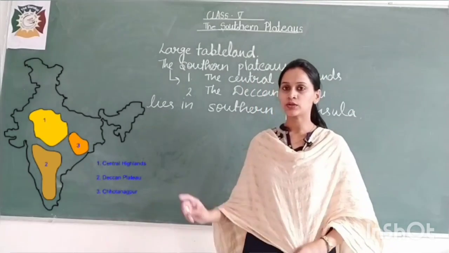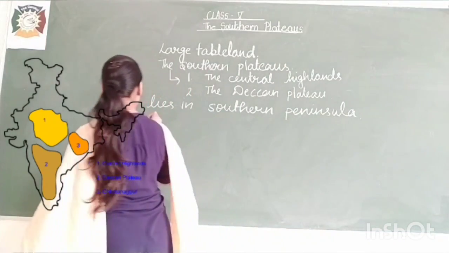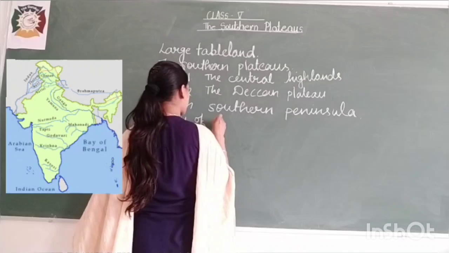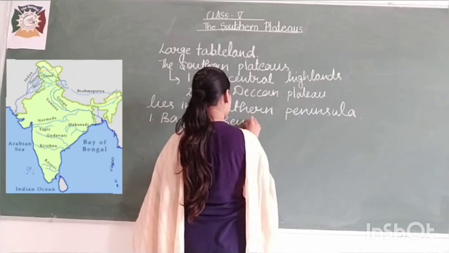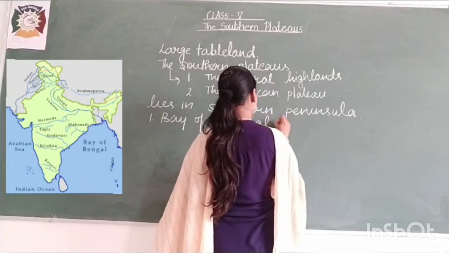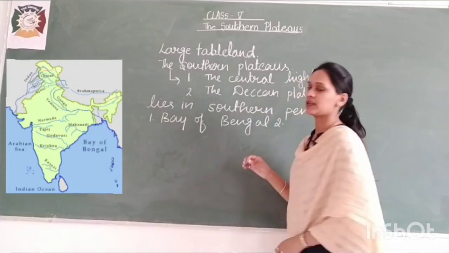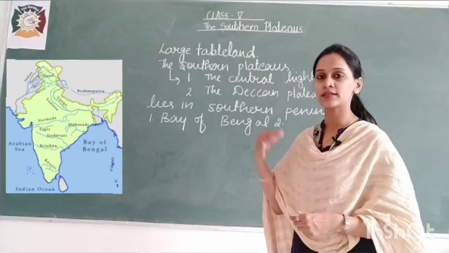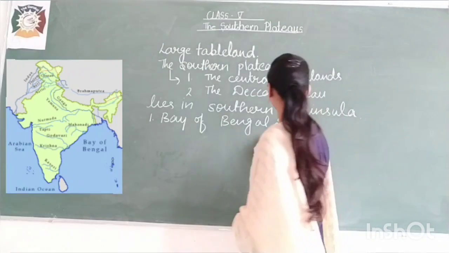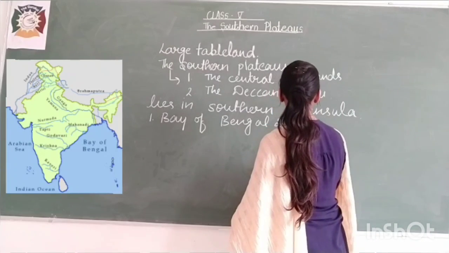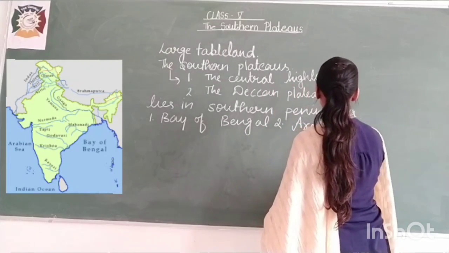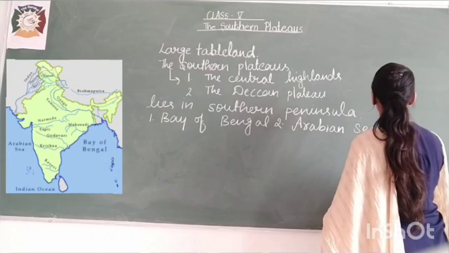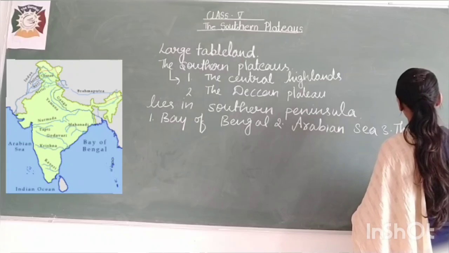I told you earlier also: on the east side we have the Bay of Bengal, on the west side we have the Arabian Sea, and at the bottom we have the Indian Ocean.